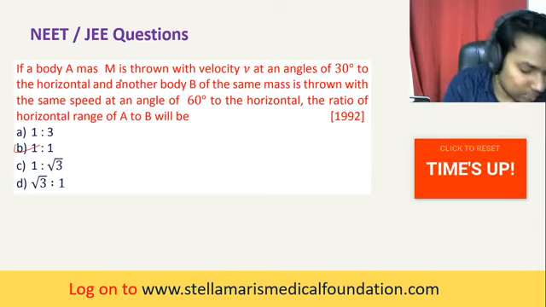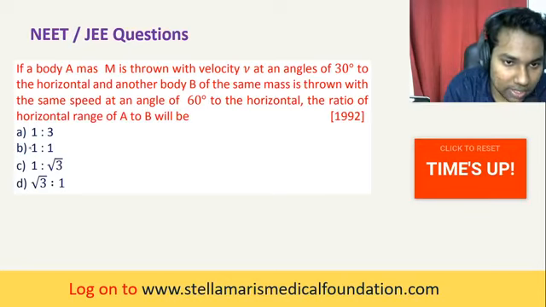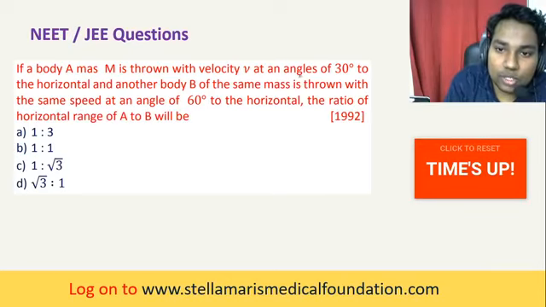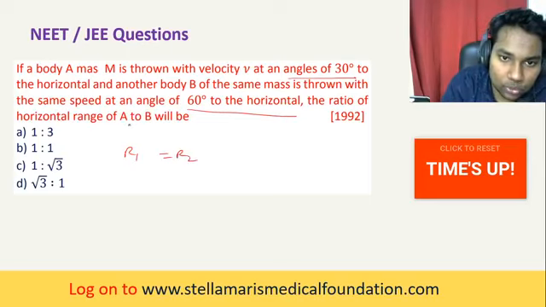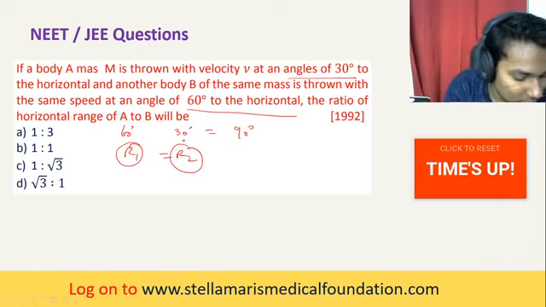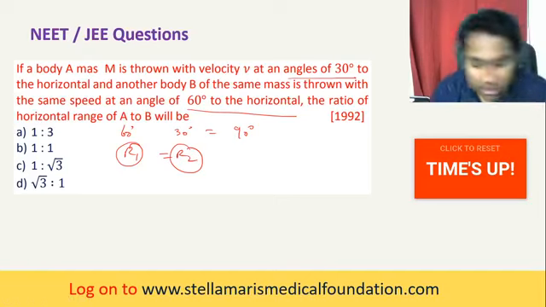The same mass m is thrown. Very good, B is the right answer, because one body is thrown at the angle 30 degrees, another body is thrown at the angle 60 degrees to the horizontal. So the ratio of the horizontal range will be R1 equal to R2. This is 60 degrees, this is 30 degrees. So this range will be equal to this range because the sum is 90 degrees, they are complementary to each other. Very good, Kanishka, Kantipan.